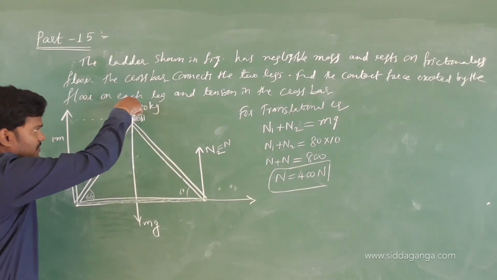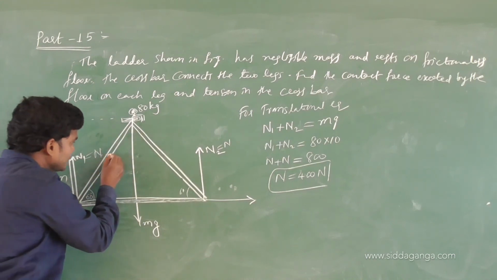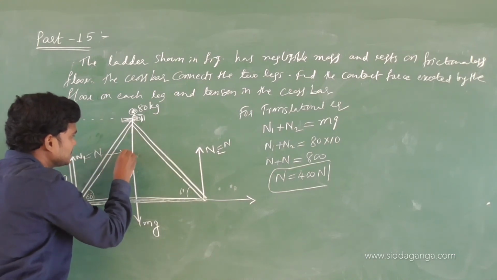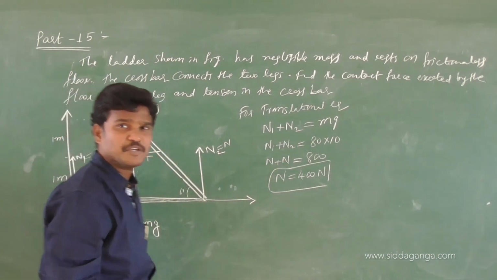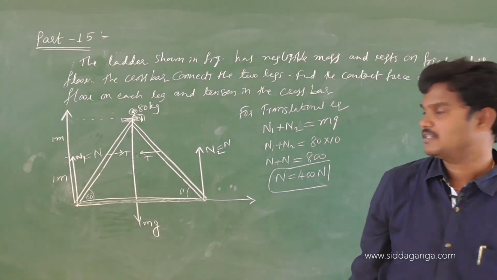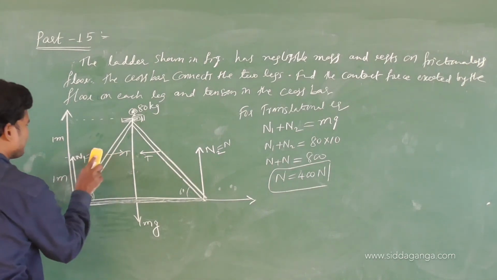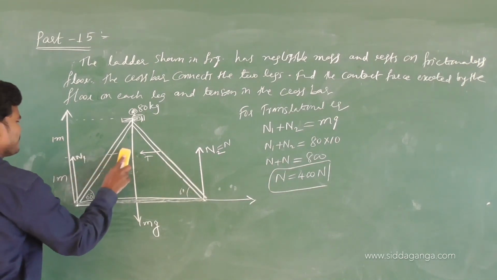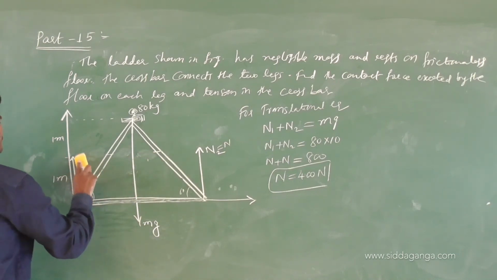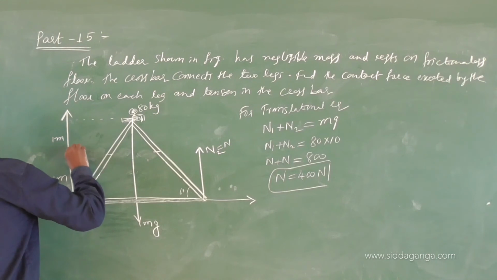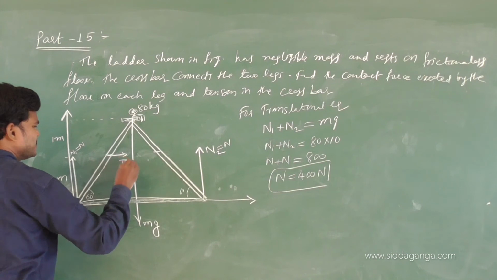Once the person's weight acts downwards, this will be stretched. That means there will be tension in this direction. This is the tension. I think you know the direction of the tension, which always acts away from the body with respect to that body. You learn this from the laws of motion. So this is the direction of the tension. N1 is equal to N, and this is the tension.